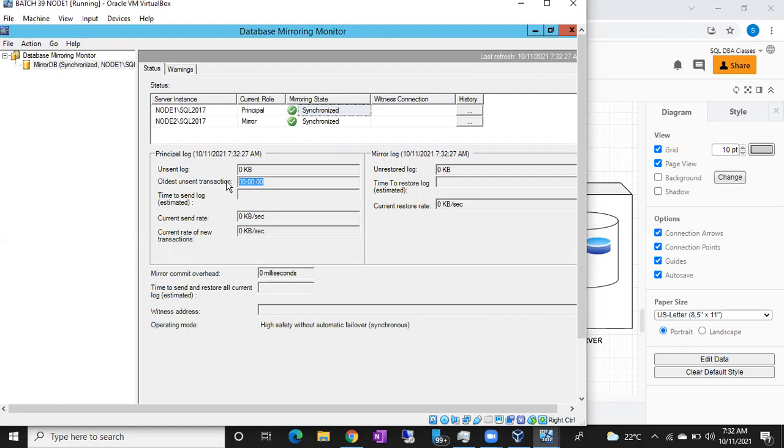So monitor means you have to simply launch the Database Mirroring Monitor, and you have to keep checking after 30 minutes, 40 minutes, like that. You have to keep checking. So this is one way to monitor your mirroring, guys.